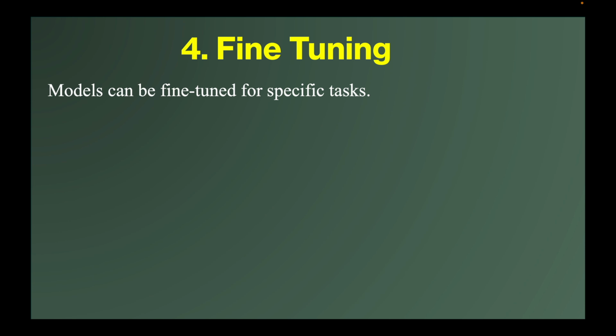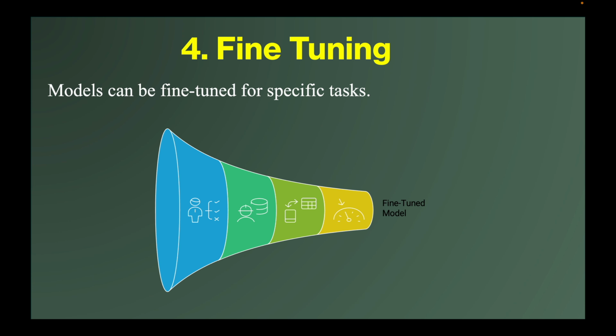Fine-tuning. After general training, models can be fine-tuned for a specific task. For instance, a language model fine-tuned to summarize any text or write poetry. Similarly, an image generator fine-tuned to create animation-style images.